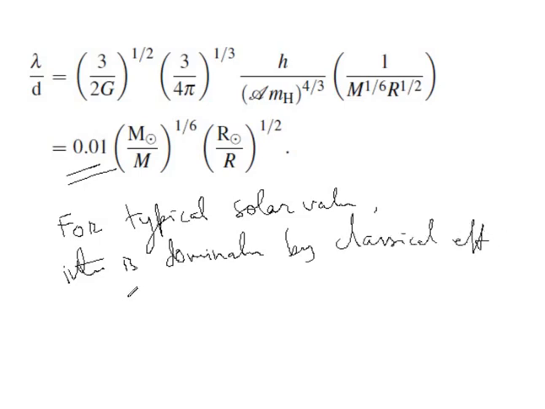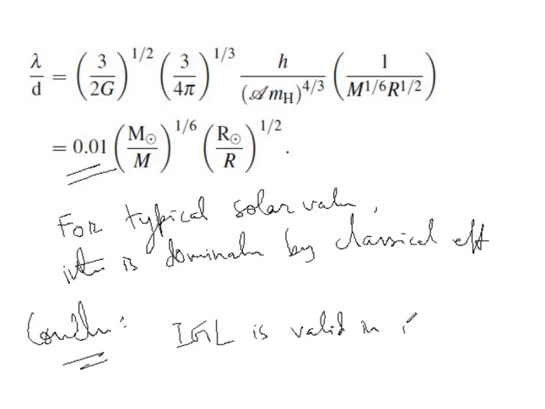And thus our final conclusion is that the ideal gas law is valid in the interior of typical stars. Typical means I am not saying all the stars, but sun-like typical stars.